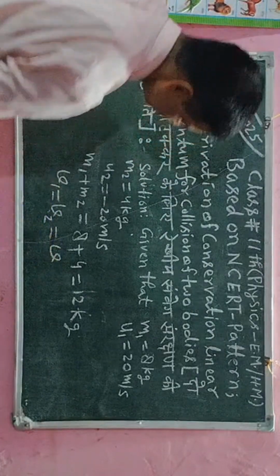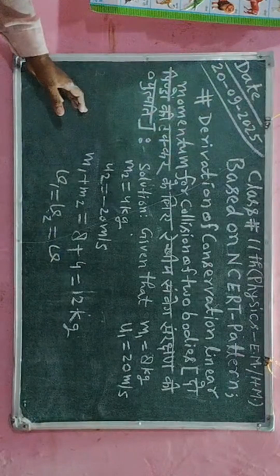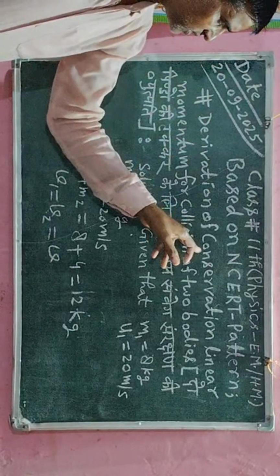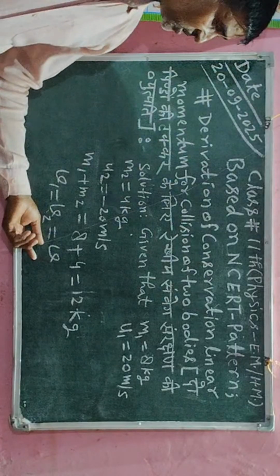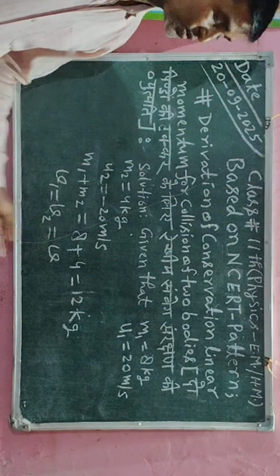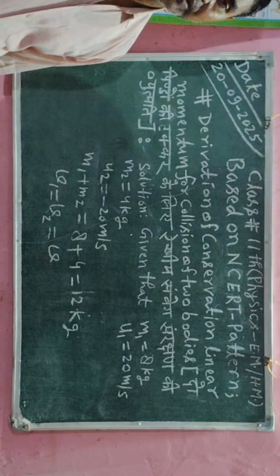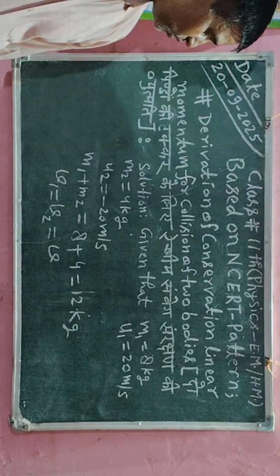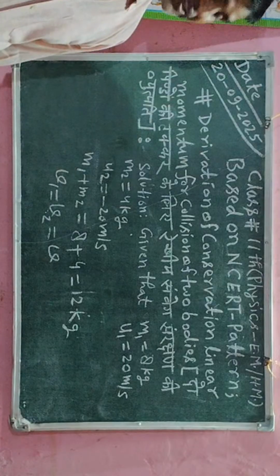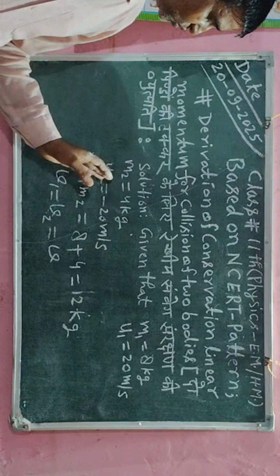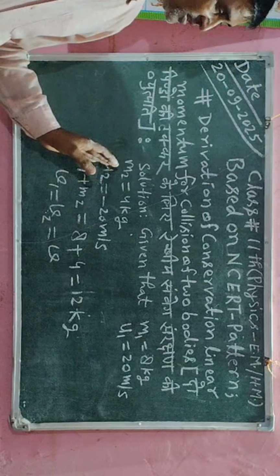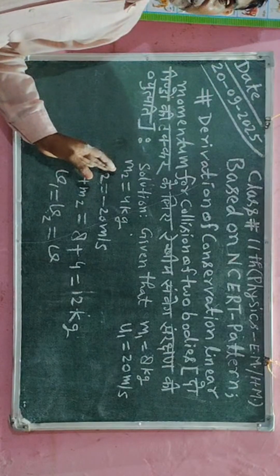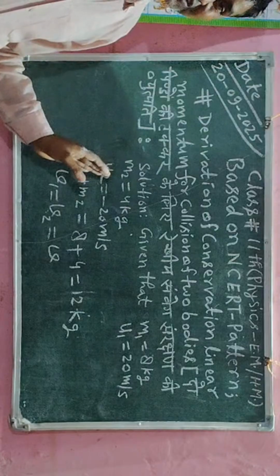So all this information I will substitute in the concept of conservation of linear momentum for calculating the velocity of the combined masses and also the direction of the combined masses. Okay students, I hope that you are understanding in a very easy way. So I will use the concept of conservation of momentum and write the formula m1 u1 plus m2 u2 is equal to m1 v1 plus m2 v2.